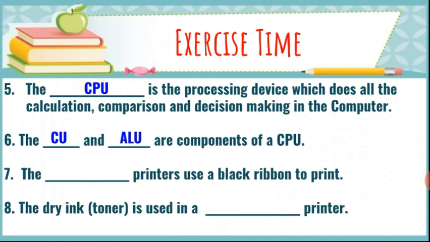Next is: the dash printer uses a black ribbon to print. Student, dot matrix printers use a black ribbon to print. Students, I would like to tell you about dot matrix printer. Dot matrix printers use a black ribbon to print. Characters are formed by the combination of dots. The print quality is not very good compared to laser printer or inkjet printer. If you want to see an example of a dot matrix printer, when we go to the railway station, our offline tickets are printed with the help of a dot matrix printer.